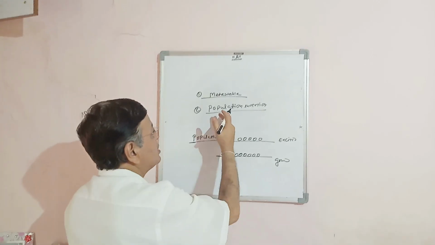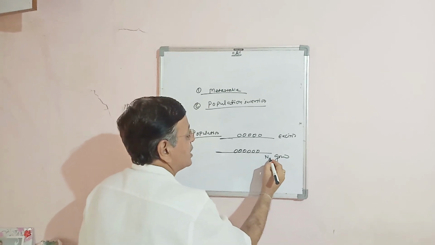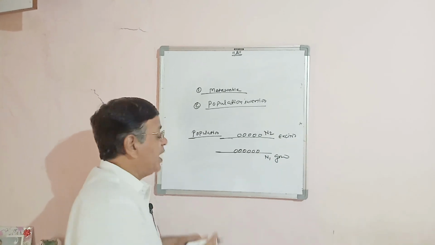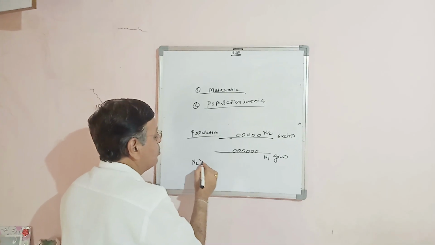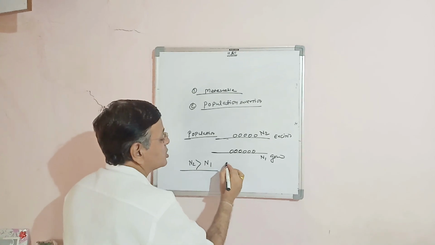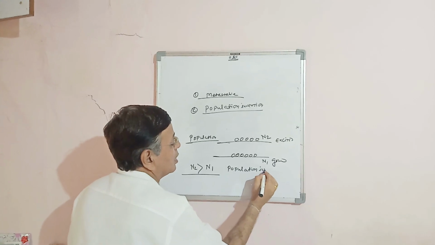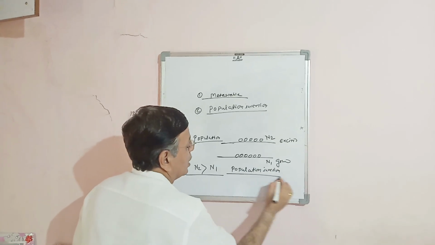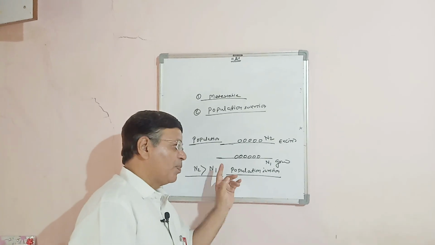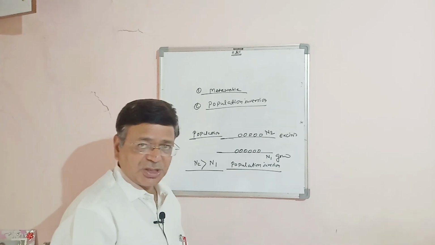The question is, what is population inversion? For simplicity, we say the population of the ground state is N1 and the population of the excited state is N2. When the population of the excited state is more than the population of the ground state, population inversion is achieved. Remember that this population inversion condition is one of the important conditions to get lasing action.